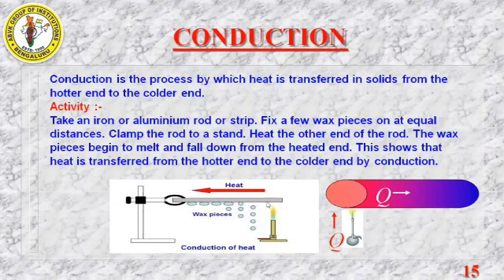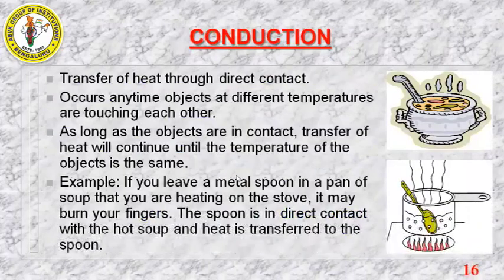So when the heat is transferred in the metal strip, the candle wax which is attached near the flame will fall first, because the heat is transferred from the hotter end to the colder end, correct? So now this will be the hotter end, this will be the colder end. Now the heat is going to transfer from here to here. So this concept is called conduction. Yes, a transfer of heat through direct contact.